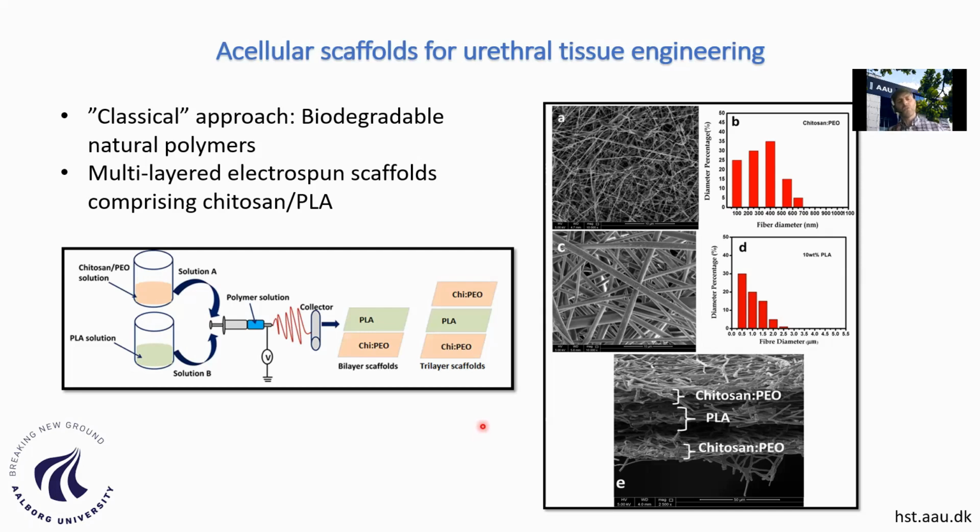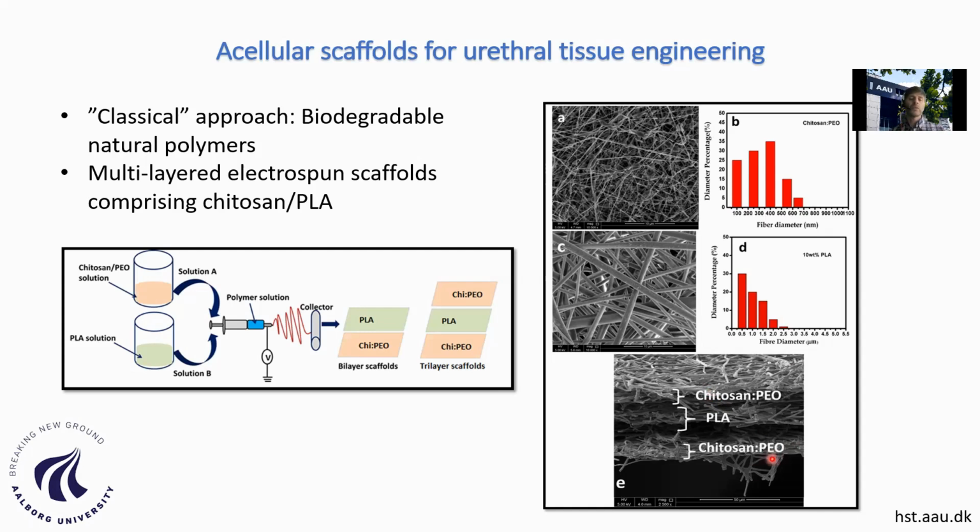One of the limitations of this strategy when you don't use cells is that the cells have to penetrate the scaffolds once implanted. This could work well when you have short strictures where you have to replace a piece of the urethra, but when you have longer strictures and perhaps longer tissue defects, it's more challenging for the cells to penetrate these scaffolds.